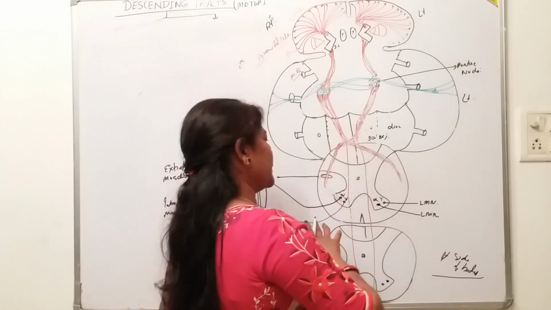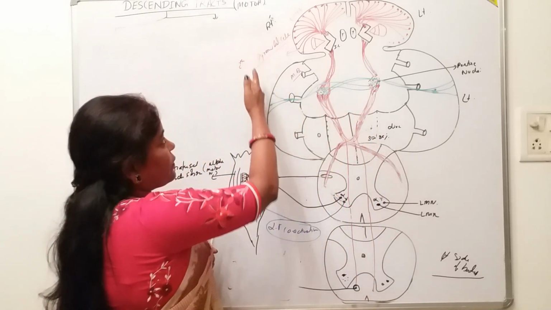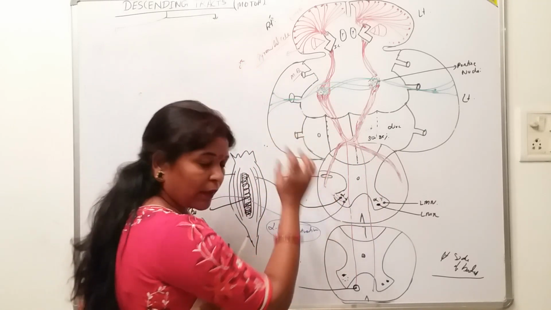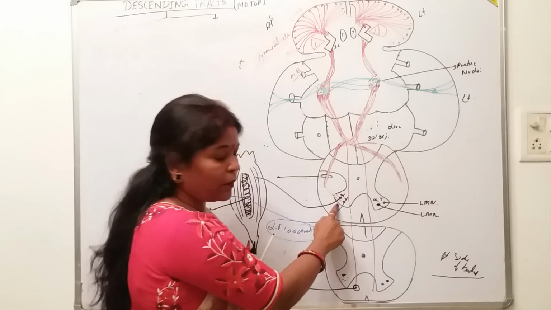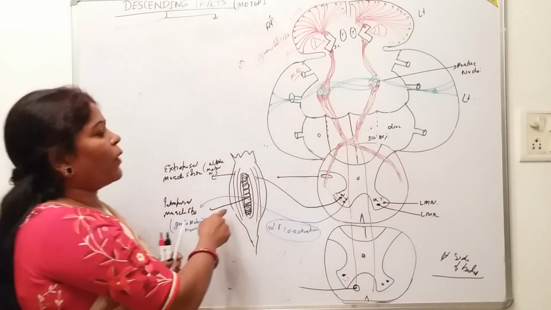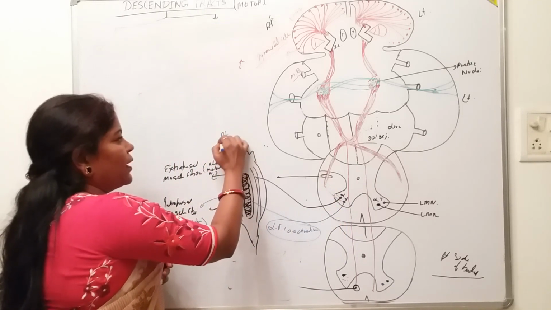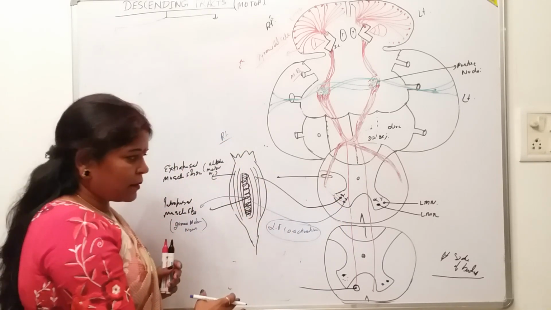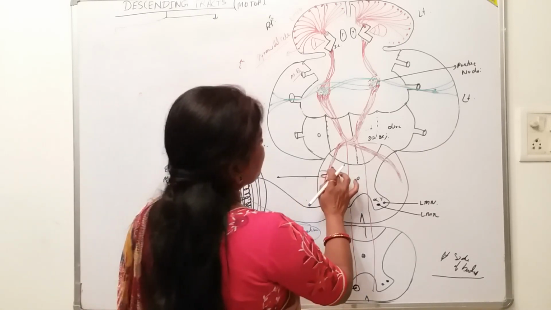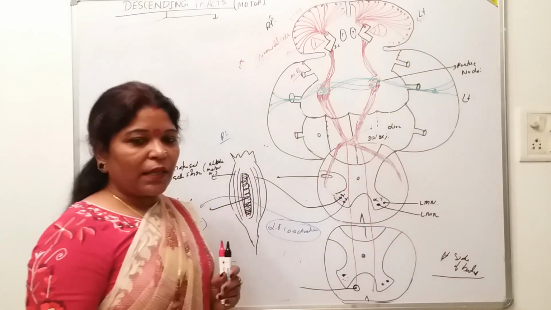So look here, this tract we are discussing, if it is of the right side, then this lateral corticospinal tract, which synapses here with the lower motor neuron, is controlling what? The right side skeletal muscles. Here it is the right side. Any voluntary muscles of the right side, because this was coming from the left cerebral cortex, isn't it?